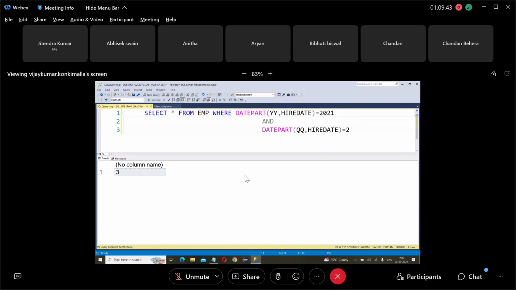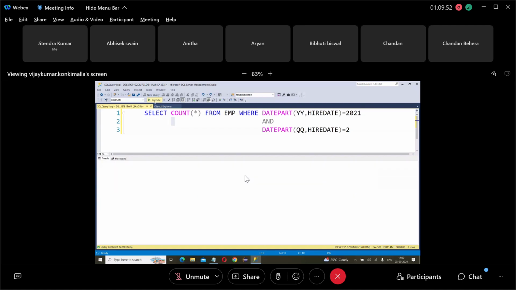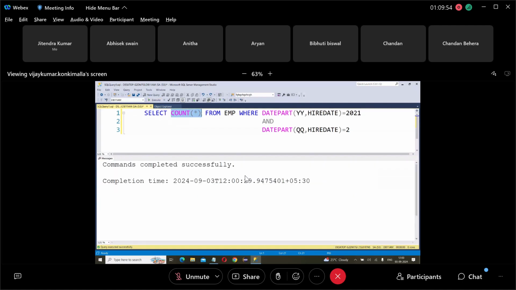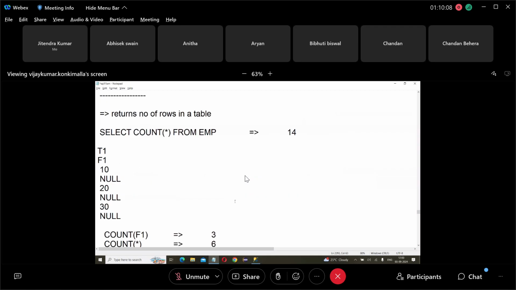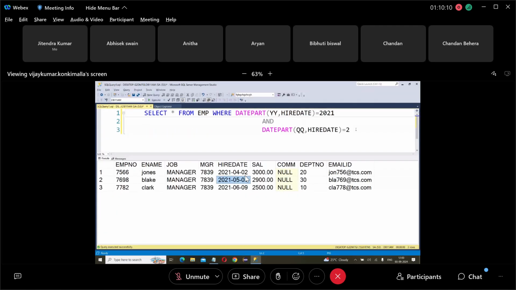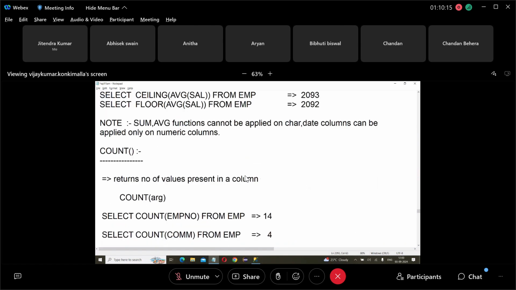Select star. If you write select star, it will show the details. If you write select count star, it will show the number of employees. You write count star, it will show the count. You want to see the details? Select star, so it will show the employee rows. So there are 3 employees who joined in 2021, April, May, June. April, May, June means second quarter or not? Yes. Okay, understood.